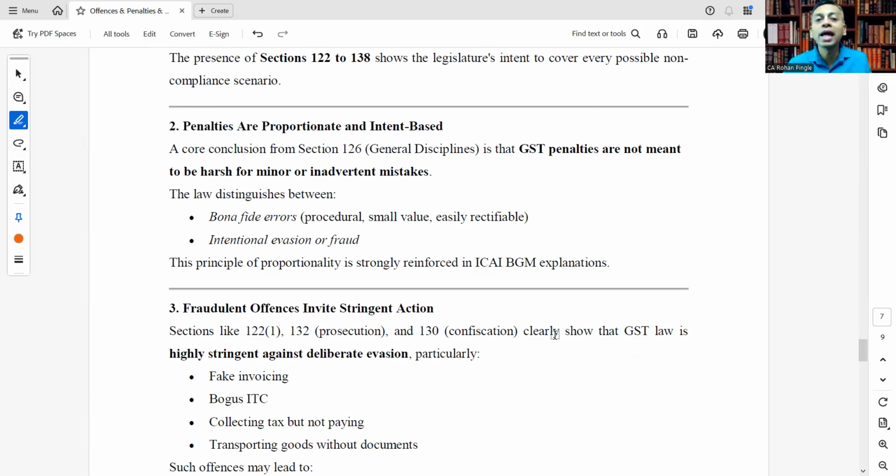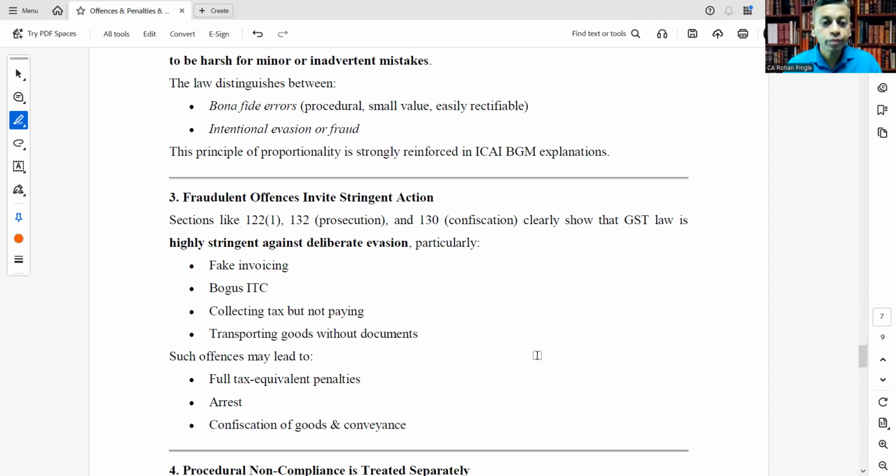Penalties are proportionate and intent based. A core conclusion from section 126, that is a general discipline, is that GST penalties are not meant to be harsh for minor or inadvertent mistakes. So the law distinguishes between bona fide errors, procedural, small value, easily rectifiable, and intentional evasion or fraud. So these are the broad categories of distinction. This principle of proportionality is strongly reinforced by the ICAI explanations.